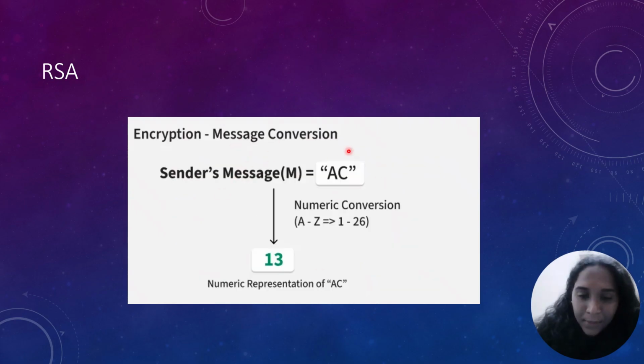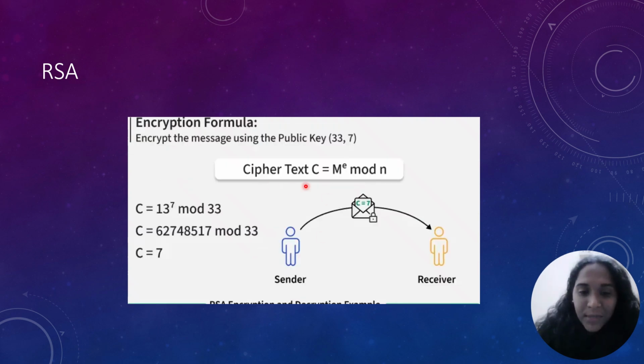In order to encrypt the message, in case it's a text message, I'll be converting it into this form, in case of ASCII form, or a normal form. Over here, just for simplicity, ciphertext C is equal to M power E mod n. I'll be calculating it. Over here M is 13, and E is 7, which we have calculated earlier, mod n, which is my 33.